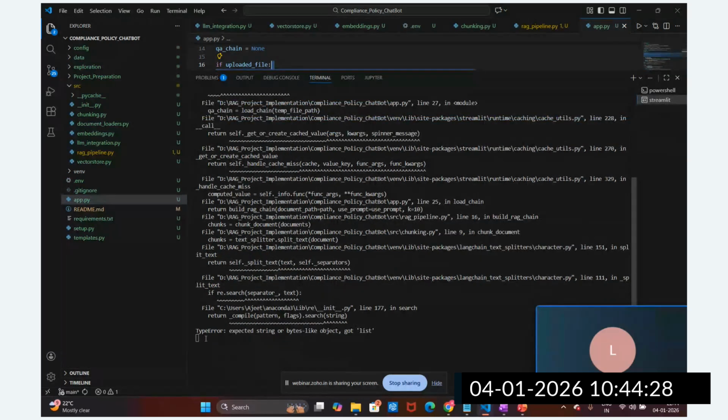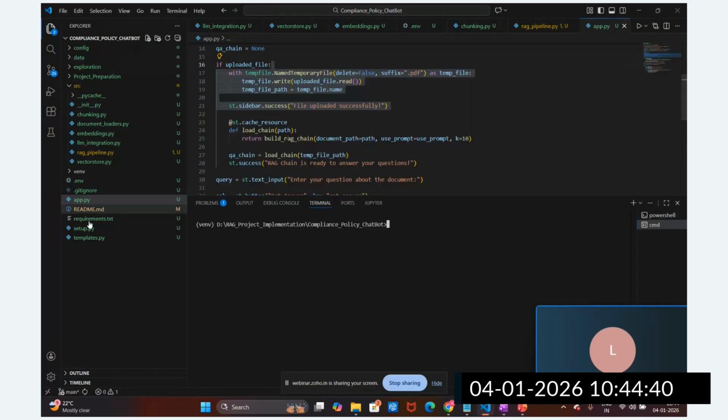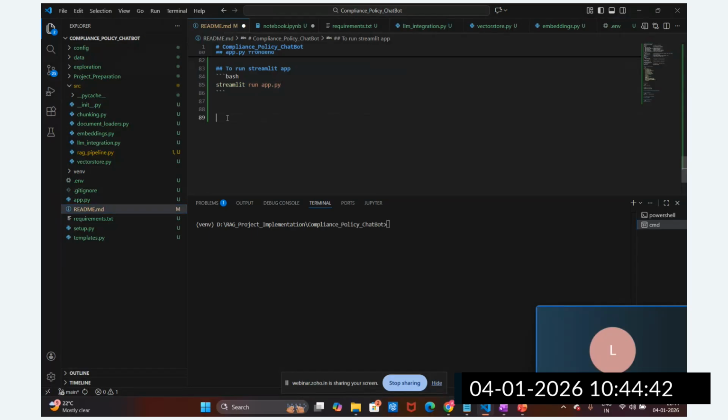Let me clear it out. I'm going to stop this application and clear this. Now I'm going to push this. How to push this? Let me write the git commands here. In the git commands, what is the first command, guys?